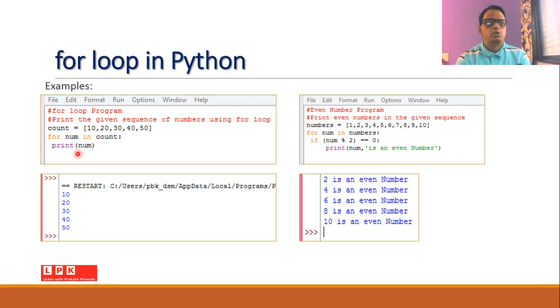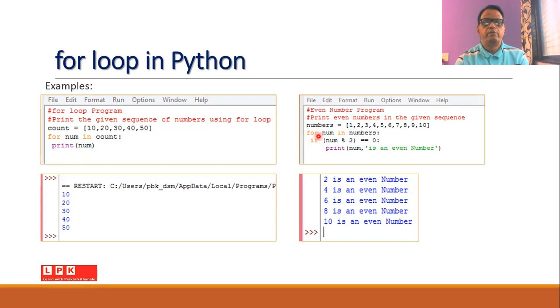So when you execute this part of the program, then you will find that the values printed on the screen are 10, 20, 30, 40, and 50. The loop can be written like this also.